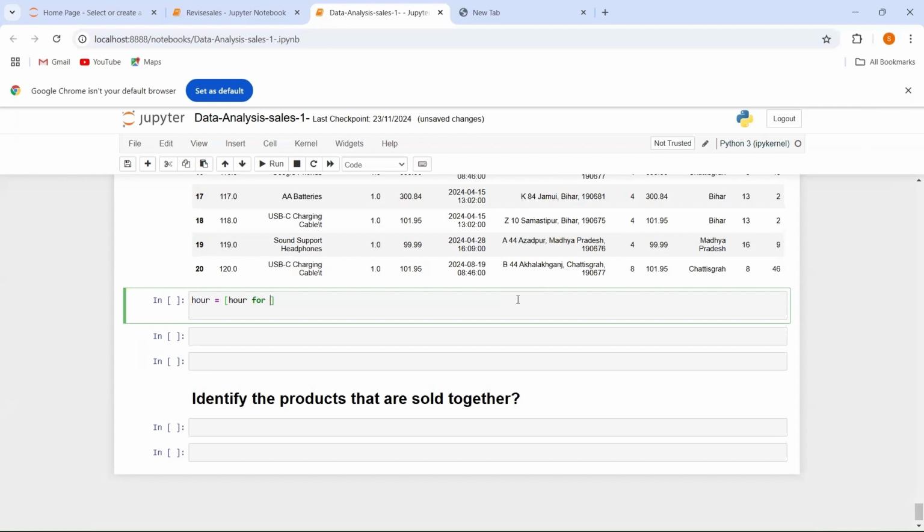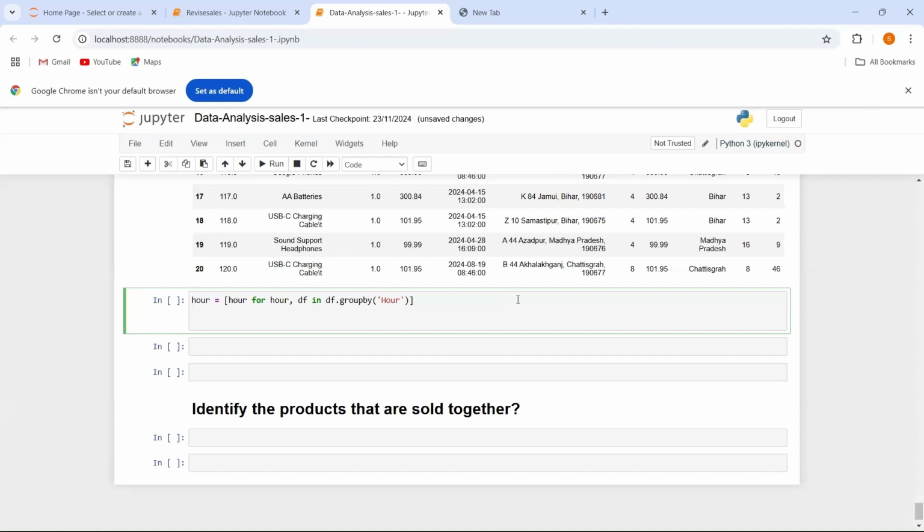So let's say for R in R, I am going inside the R column, and here, like in a data frame, I am going to group by my values according to the R. So I have to give R as an argument over here. And now I am going to plot the line graph over here.